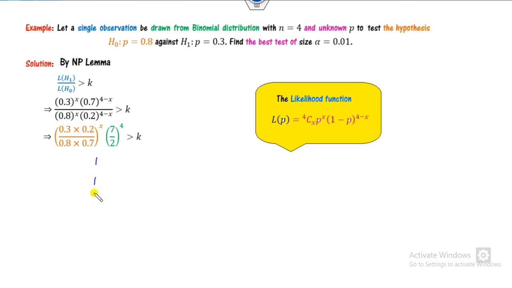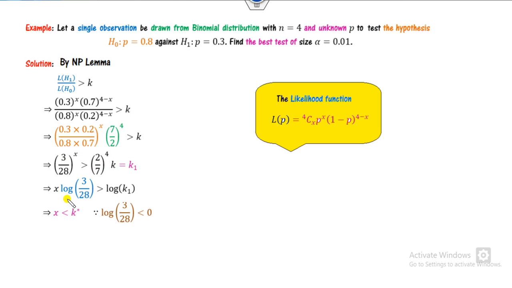Now you can solve and find the value of x, whether it is greater than k or less than k. How can you solve it? You can simply see, I can take 7 by 24 to the right hand side. Since it is a constant number, I call it k1. Then how can you find the value of x? You can take the logarithm on both sides. You all know that the logarithm of this is negative. Once it is negative, the inequality will change. So by step 1, we can find the critical region as here.